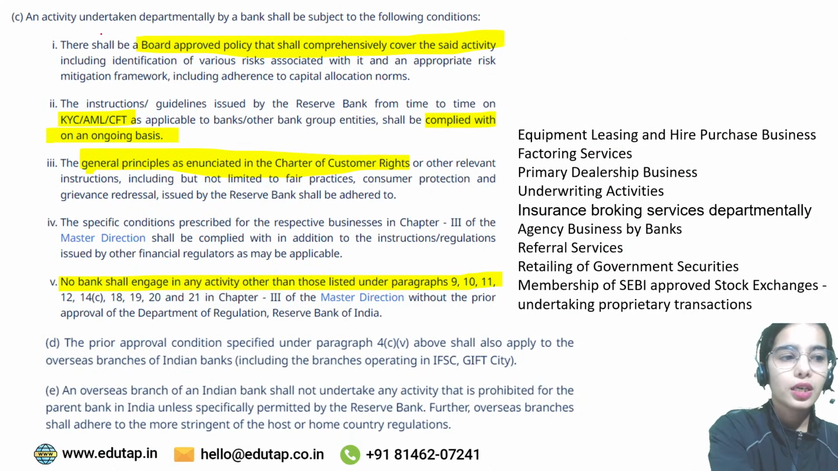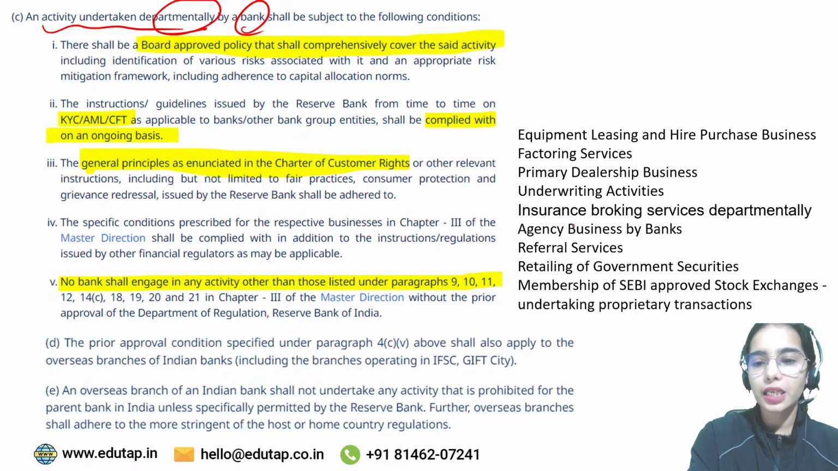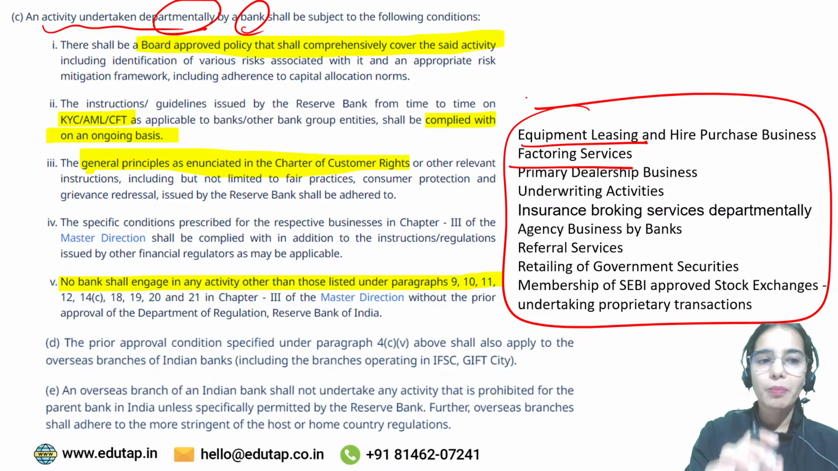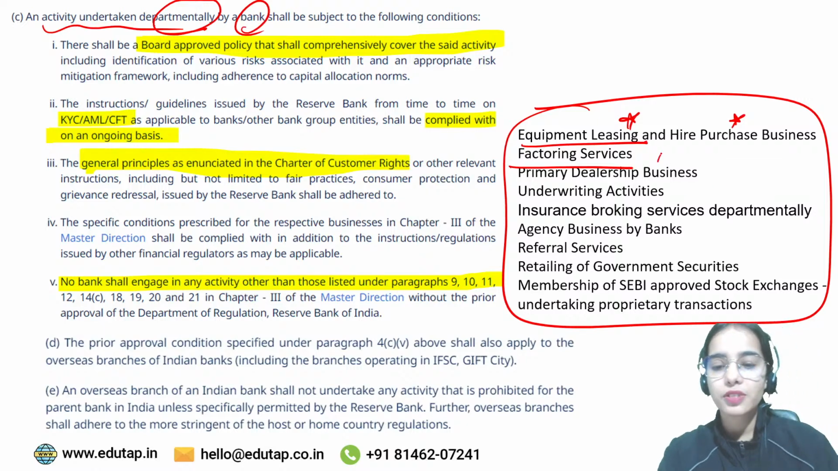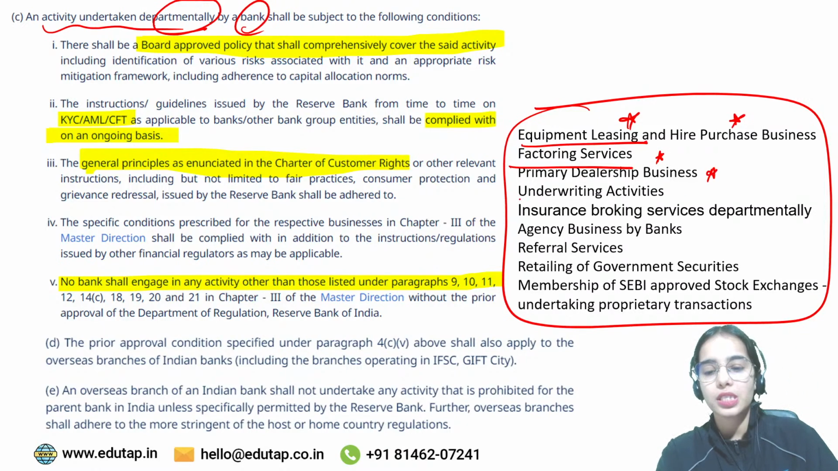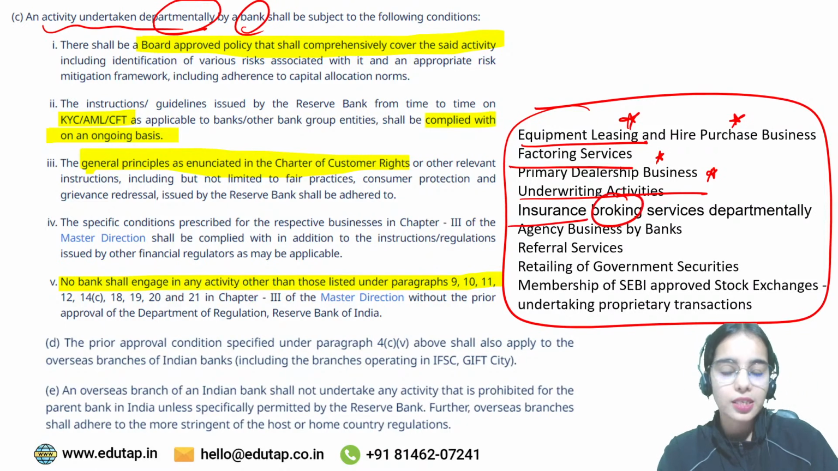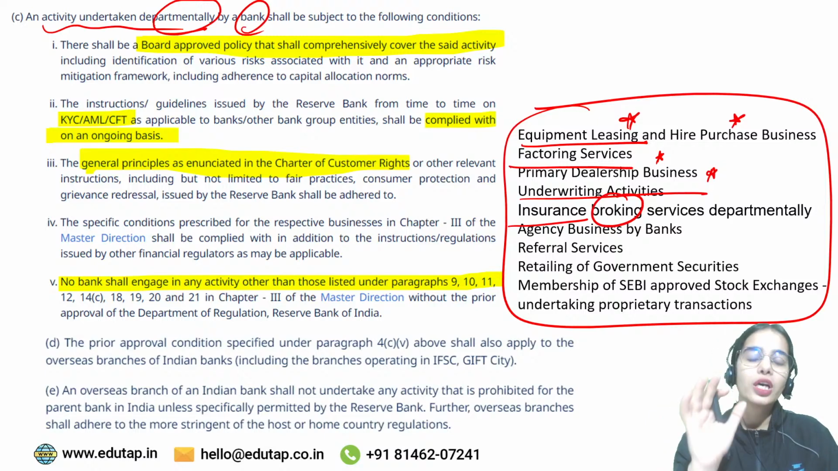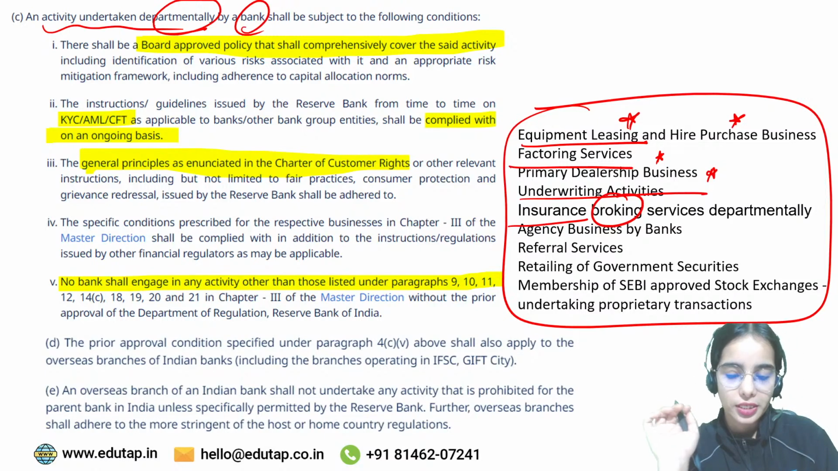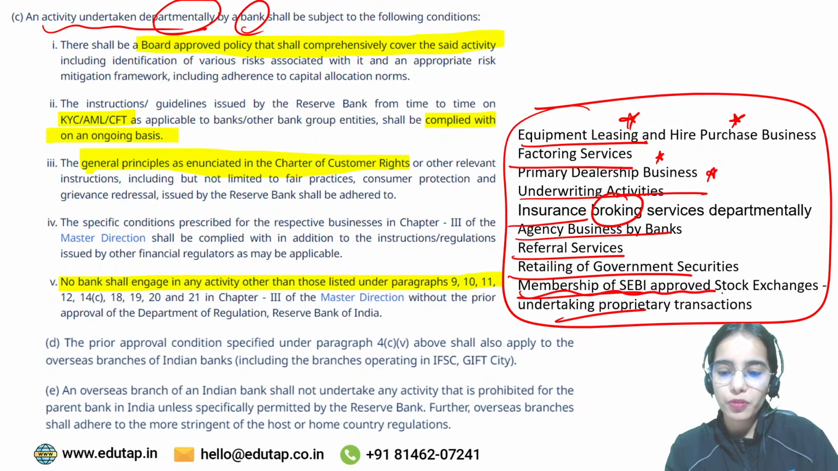Now the activities undertaken departmentally. The bank can departmentally take factoring services, equipment leasing and hire purchase, business factoring service, primary dealership services, underwriting, insurance broking services. You cannot provide the insurance, but you can provide the brokerage for the insurance. You can be a broker, you can be an agent for the insurance company. Agency business, referral services and membership of SEBI.